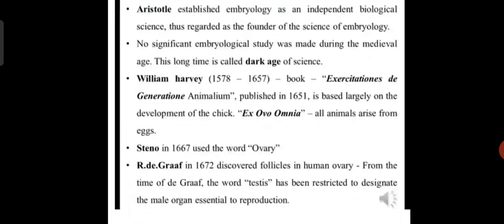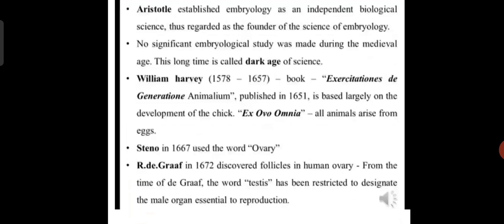Next, Aristotle established embryology as an independent biological science, and is thus regarded as the founder of the science of embryology. No significant embryological studies were made during the medieval age, a long period called the dark age of science. William Harvey, 1578 to 1657, wrote the book Exercitationes de Generatione Animalium, published in 1651. It is based largely on the development of the chick: ex ovo omnia, meaning all animals arise from eggs.